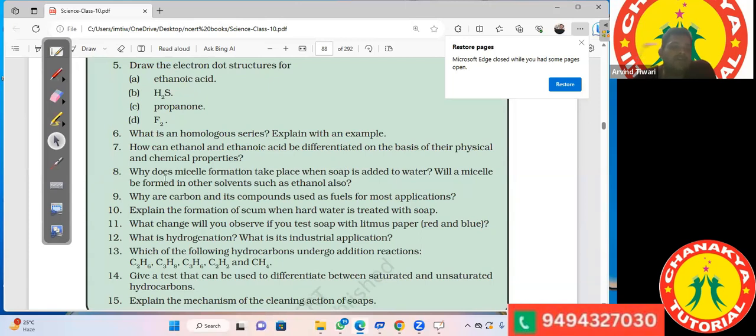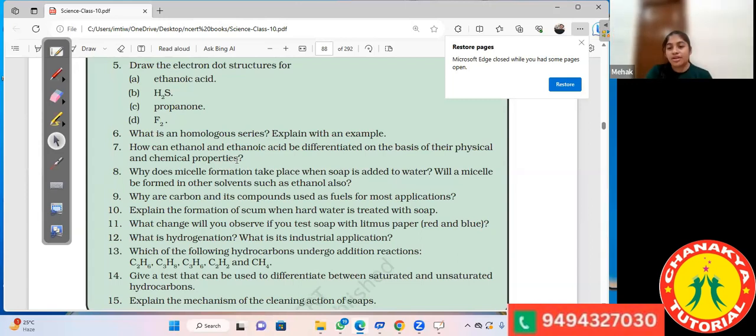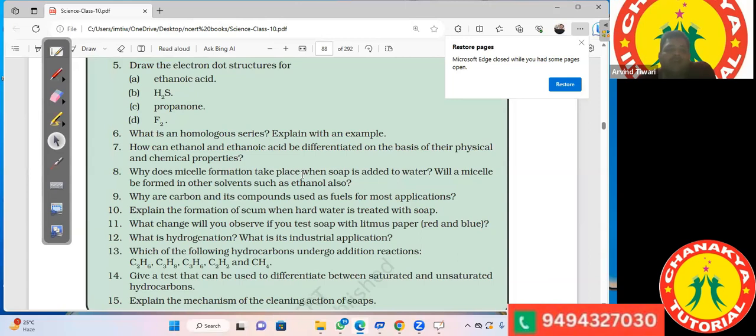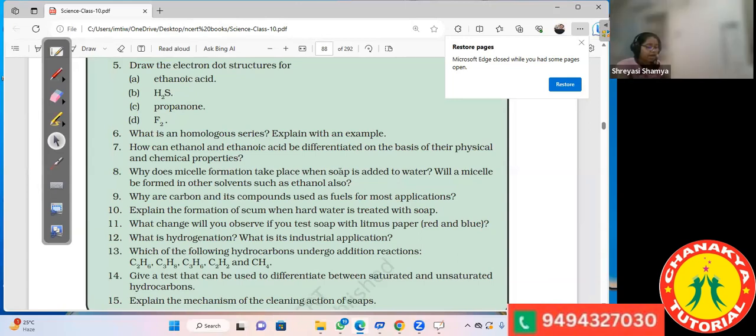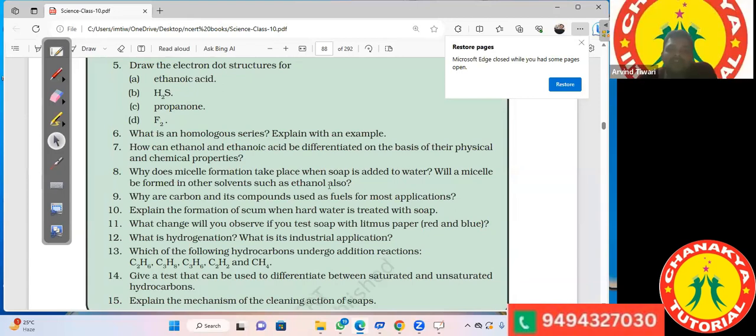So how will we differentiate them on the basis of their chemical properties? Sir, ethanol does not react with sodium hydrogen carbonate or any bicarbonates, whereas ethanoic acid reacts with the bicarbonates and carbonates.